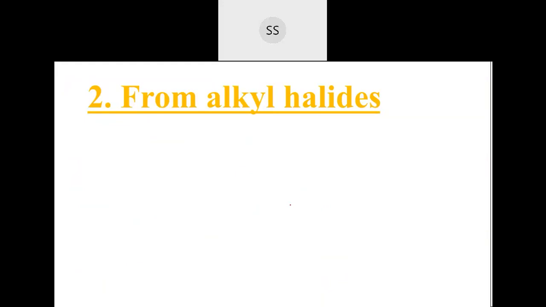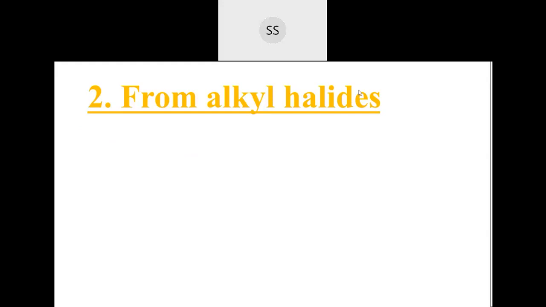Next reaction is from alkyl halide. I believe you remember what alkyl halide is. How do we generally write alkyl halide? I have introduced this to you. Yes, alkyl halide, very good, correct.